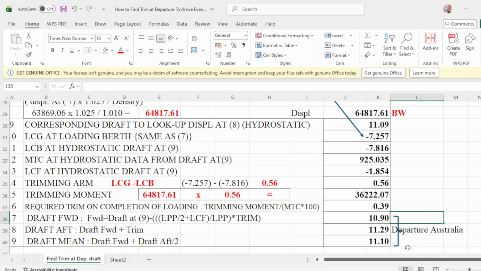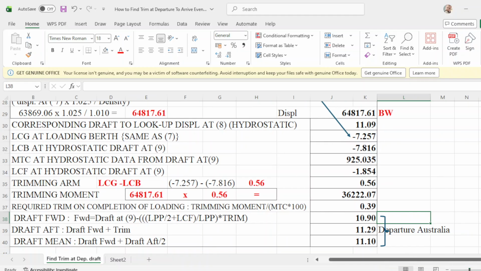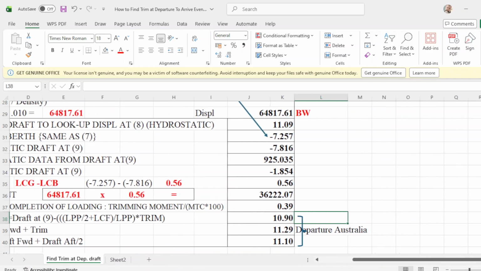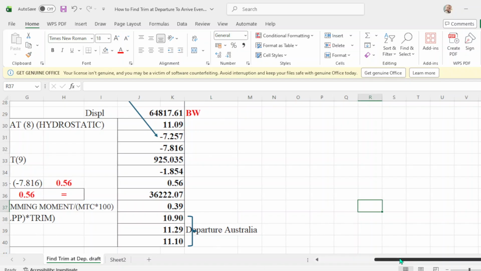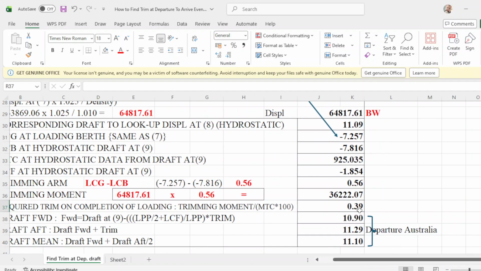Okay, let's put it that way. This should be departure Australia, okay? And you should have this required trim.